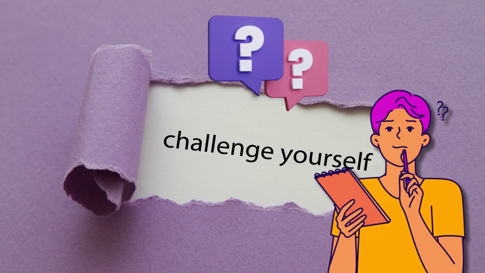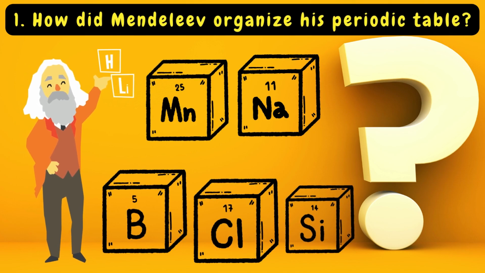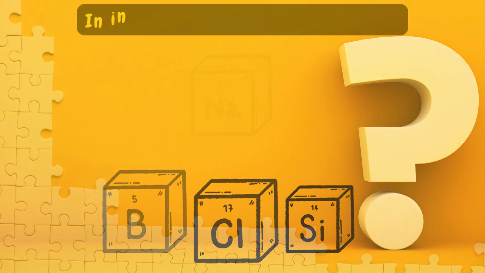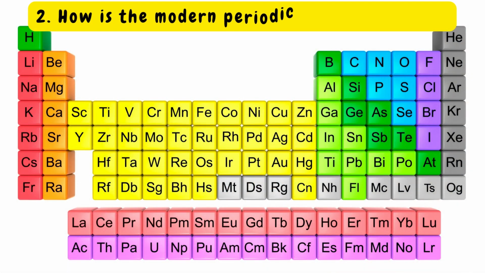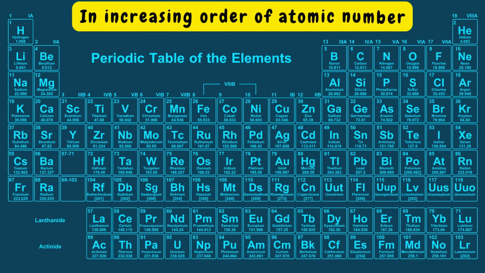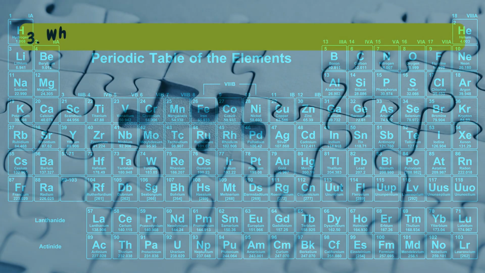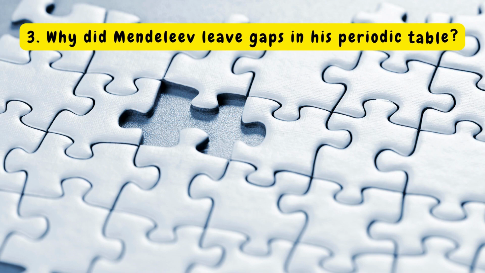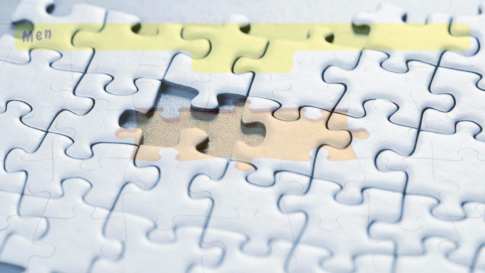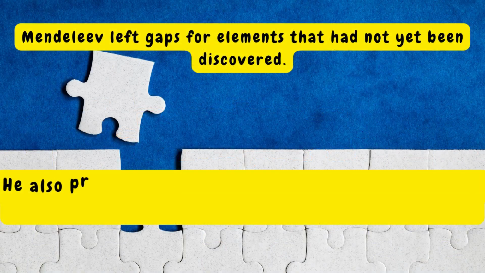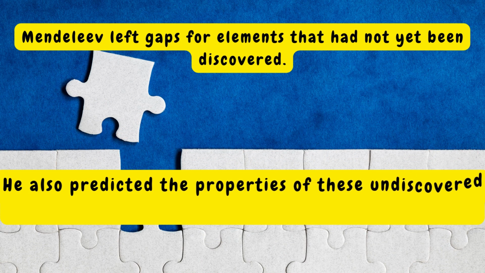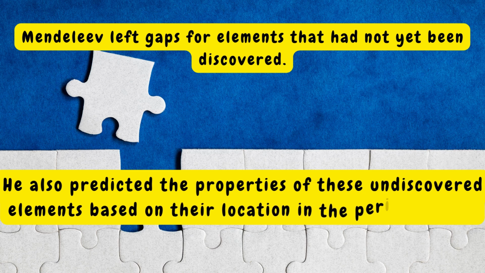Challenge questions. Question 1. How did Mendeleev organize his periodic table? In increasing order of atomic mass. Number 2. How is the modern periodic table organized? In increasing order of atomic number. Number 3. Why did Mendeleev leave gaps in his periodic table? Mendeleev left gaps for elements that had not yet been discovered. He also predicted the properties of these undiscovered elements based on their location in the periodic table.